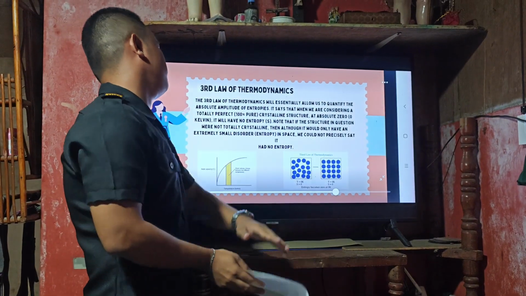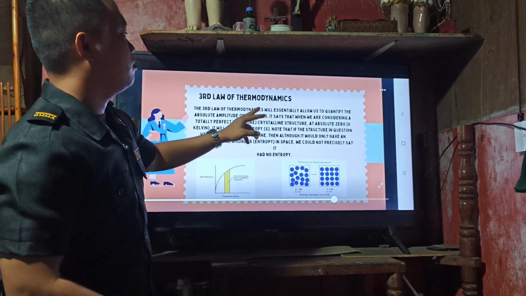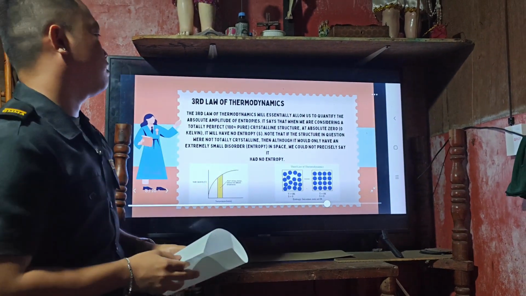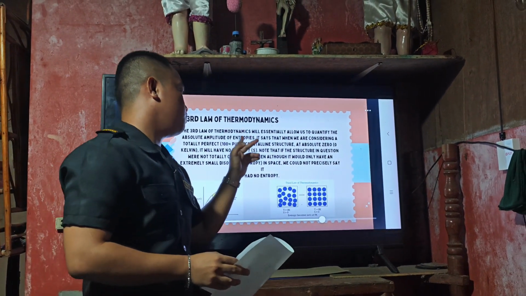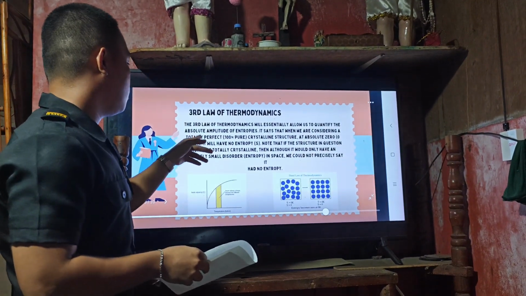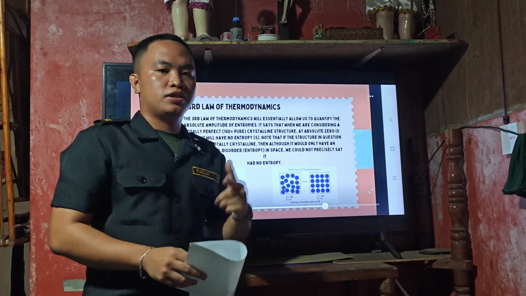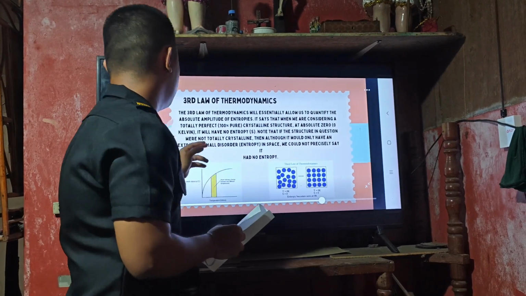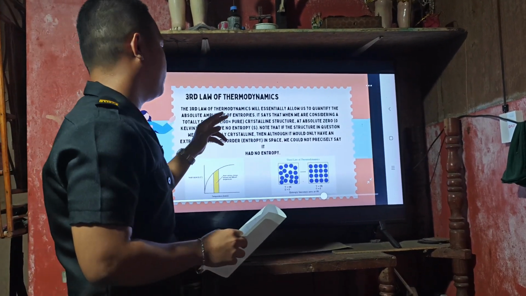the third law of thermodynamics. The third law of thermodynamics essentially allows us to quantify the absolute amount of entropy. It says that if we are considering a totally perfect, 100 percent pure crystalline structure at absolute zero Kelvin, we will have no entropy.